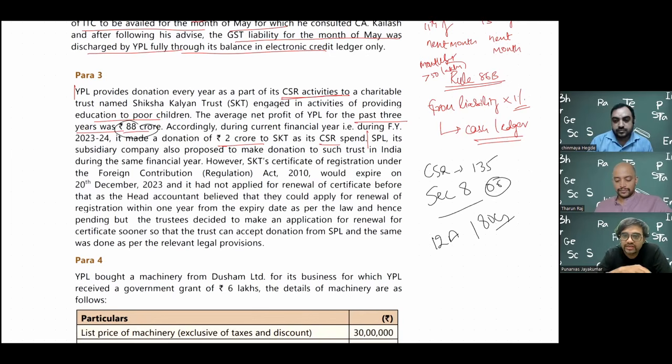Now, this is one question. They can give any question under the sun for FCRA. So you need to be careful. If you see FCRA 2010, but initially it came in 1976, immediately after the Emergency. The reason why it was inserted is different, and it's important in this context.